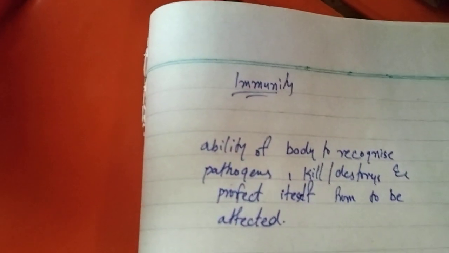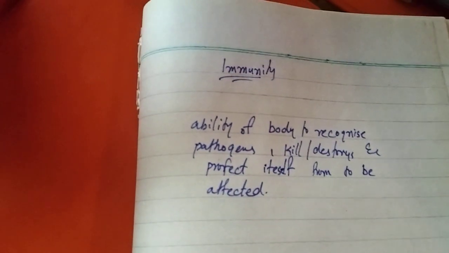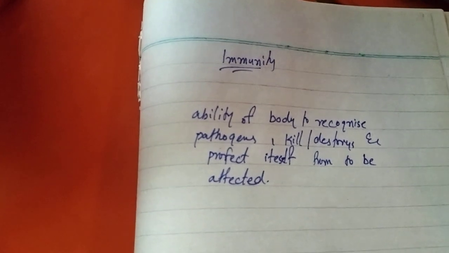Immunity is the ability of the body to recognize the pathogens, kill and destroy the pathogens, and protect itself from being affected.